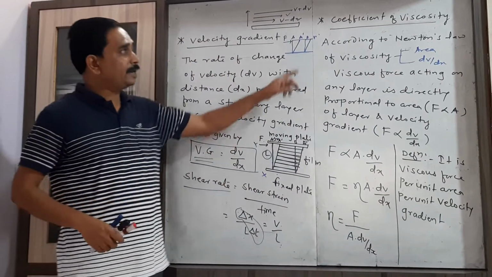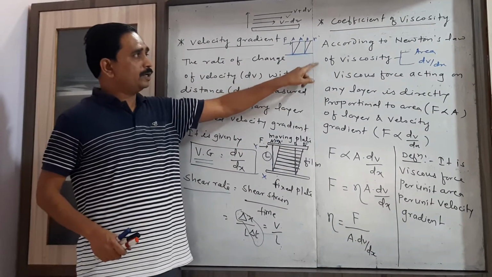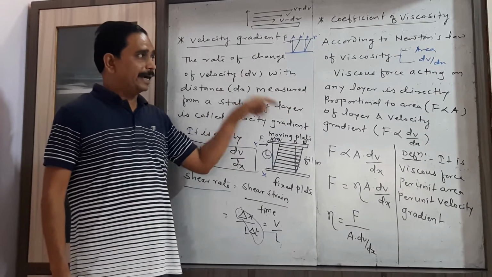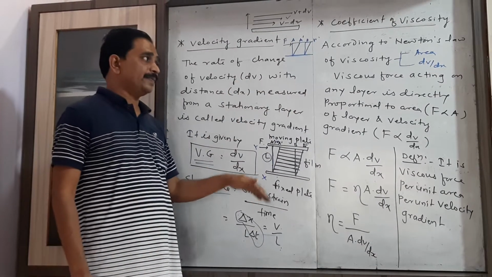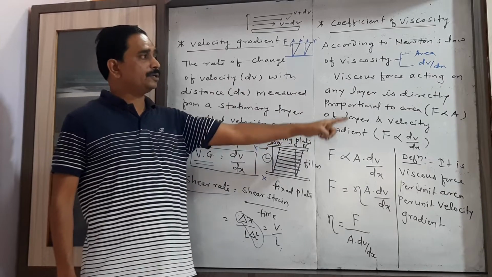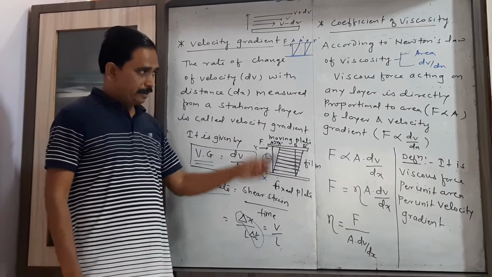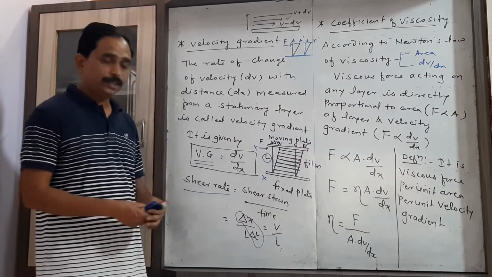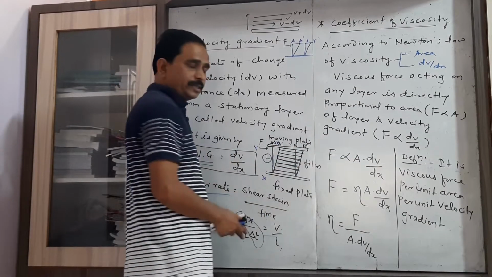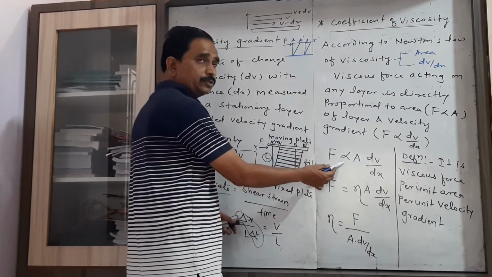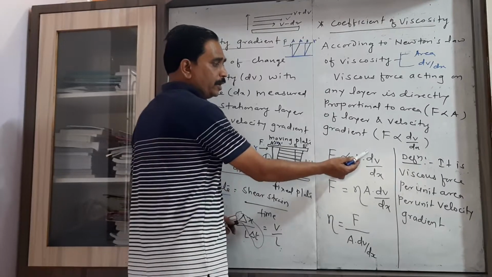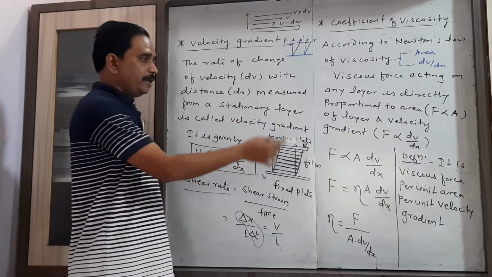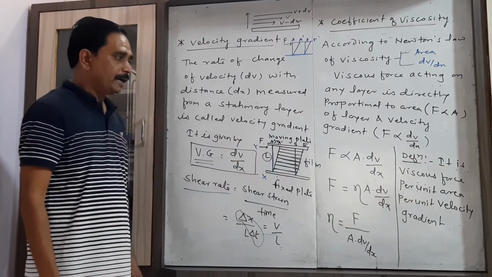So right here, according to Newton's law of viscosity, the viscous force acting on any layer is directly proportional to the area and directly proportional to the velocity gradient. So I write the combined statement as F proportional to A into dV by dx, where A is the area and dV by dx is the velocity gradient.